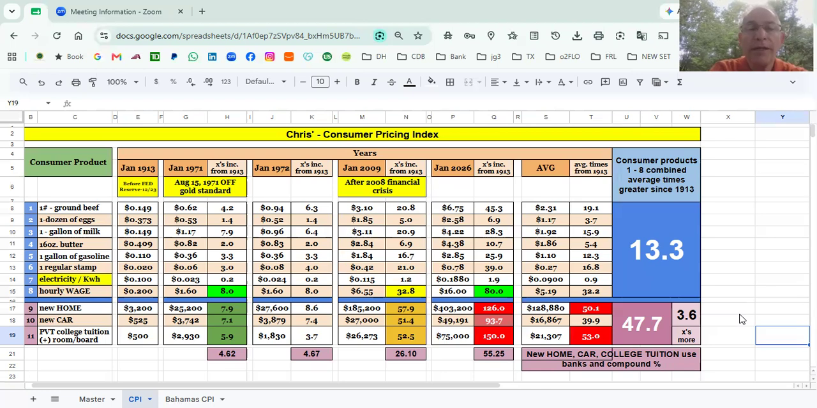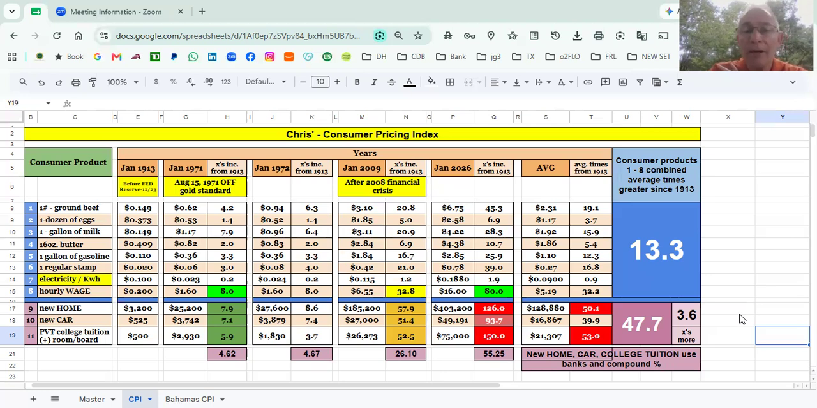So let's go over to January 2009. Look at the hourly wage. In 2009, the hourly wage was $6.55, which is 32.8 times more than in 1913. When you look at the new home, new car, and college tuition, you see it's escalating. It's not quite doubled, but it's getting there.